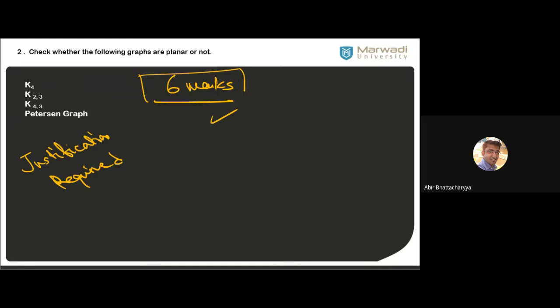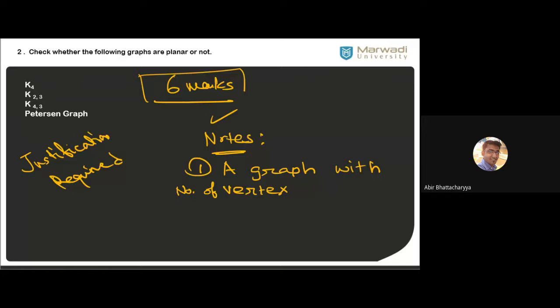Let's start proving. By that time, I will give you some notes. These are very important notes. Number 1: a graph with number of vertices strictly less than 5 is always planar.